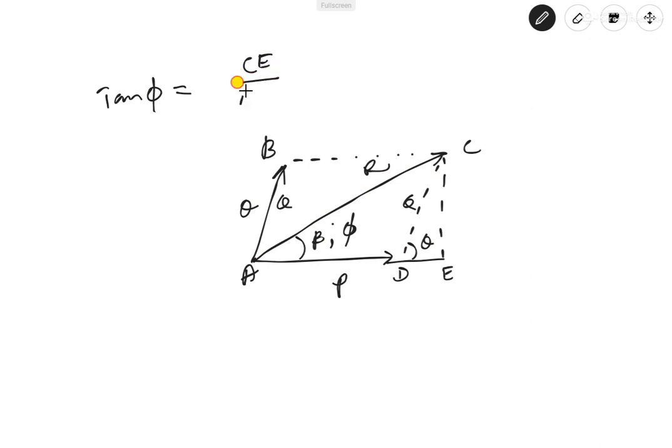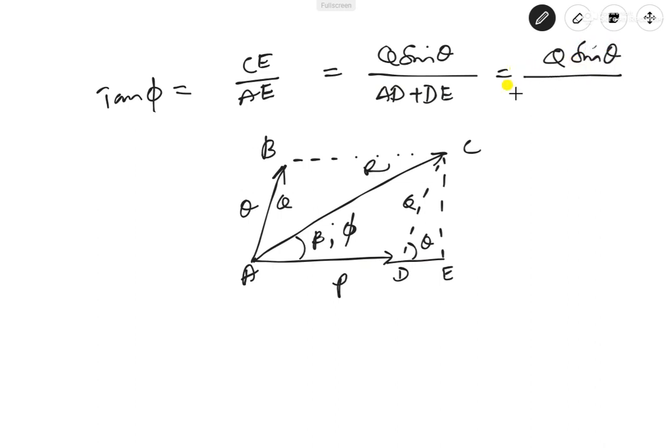CE we know is Q sin theta, which we already derived earlier, and AE is AD plus DE. AD is P again, and DE is Q cos theta. So tan phi equals Q sin theta divided by P plus Q cos theta. This is the direction of the resultant R vector.